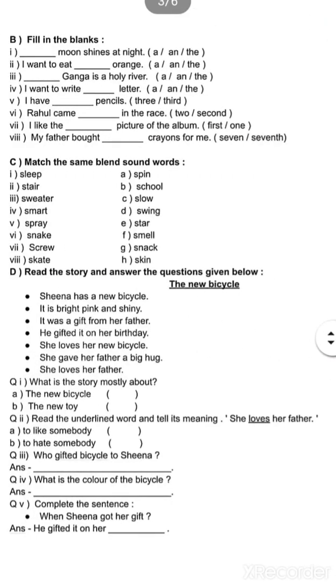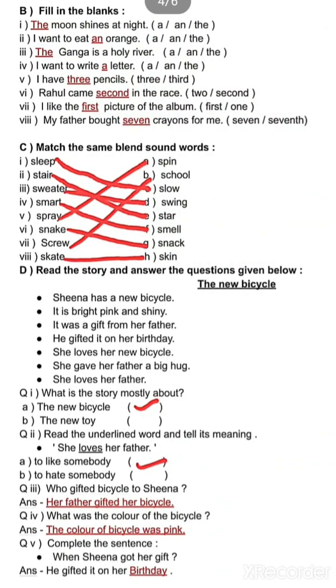Next is: Rahul came dash in the race. Second or 2? Think, when we come at any position in the race, we are telling where the noun is, and when we have to tell where the noun is, we will put the ordinal number. So we will write: Rahul came second in the race.